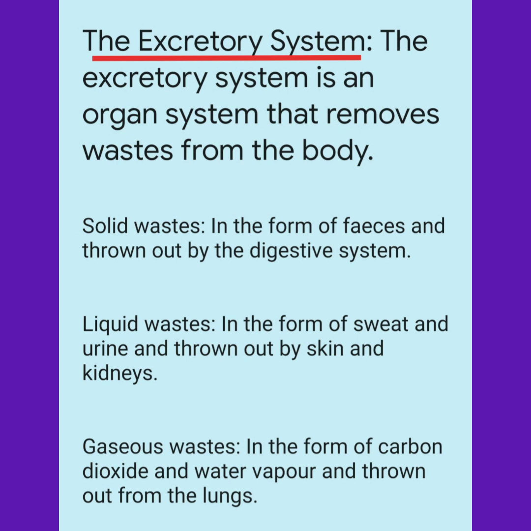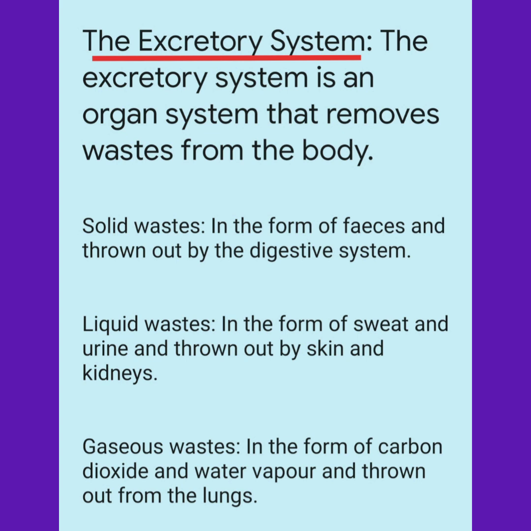like solid waste in the form of feces thrown out by the digestive system, liquid waste in the form of sweat and urine thrown out by skin and kidneys, and gaseous waste in the form of carbon dioxide and water vapor, which is thrown out from the lungs. The organs which help in the excretion of waste as urine form the excretory system.